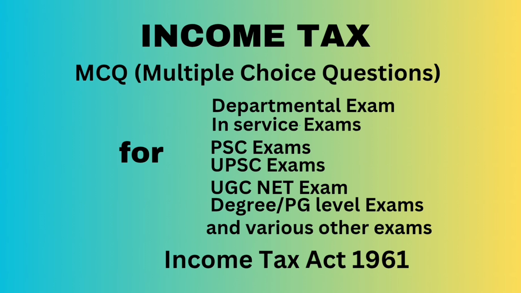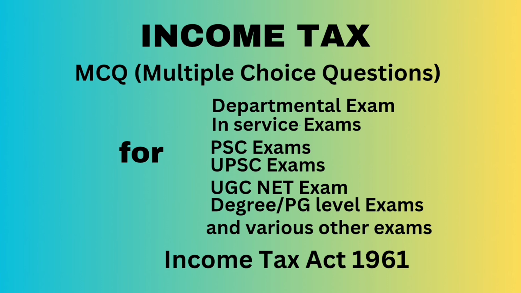Question number 44. Alpha institution was existing solely for educational purposes and not for purposes of profit. The institution was wholly or substantially financed by the government. The annual receipt of the institution was rupees 54 lakh. It earned income of rupees 3 lakh 50,000 during the previous year 2023-24. Calculate the amount of income taxable. Answer, nil.